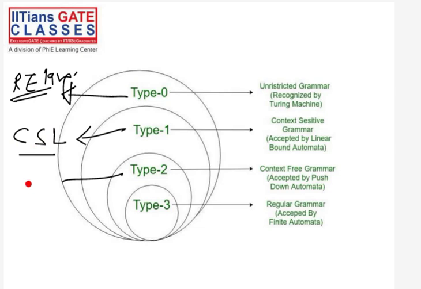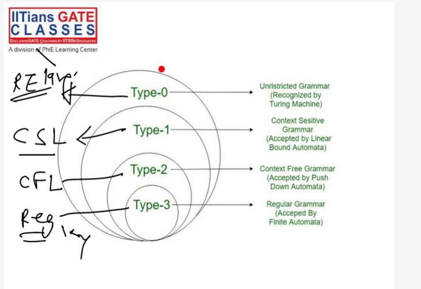Type 2 grammar generates something called context free language, CFL. And type 3 grammar generates something called regular language. So you can see every grammar is generating a different kind of language: RE language, CSL, CFL, and regular language.